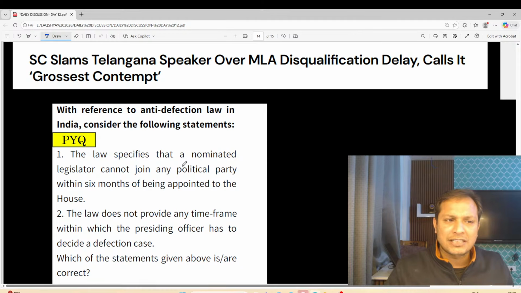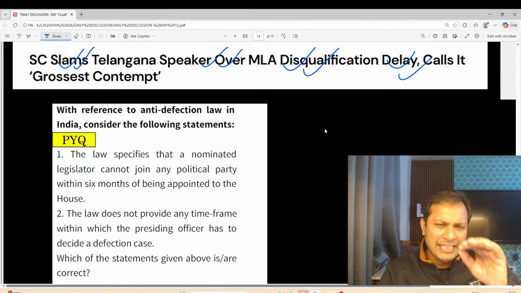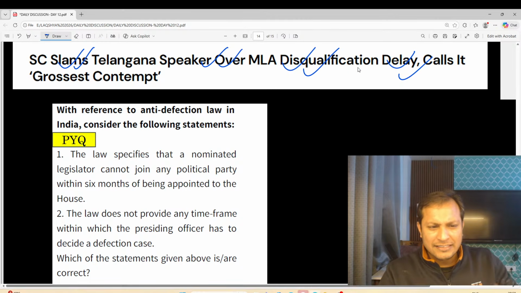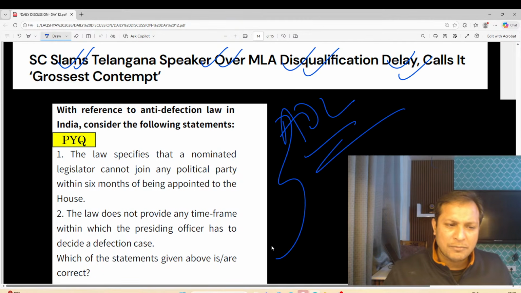Let us see this question, guys. Supreme Court slams Telangana Speaker over MLA disqualification delay. Guys, in many state assemblies, the speakers are delaying the decision on anti-defection. This is a very important topic. Anti-defection law is a very important topic, guys. Let us see how many of you are able to solve.